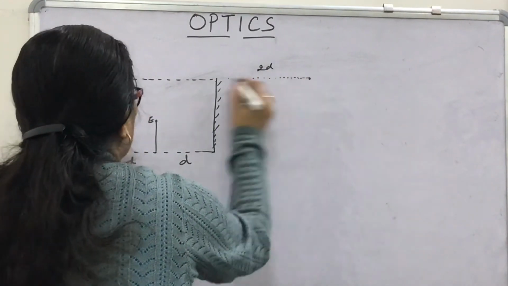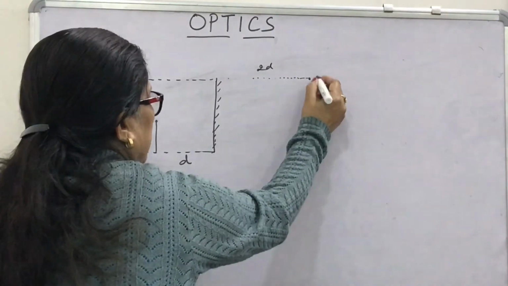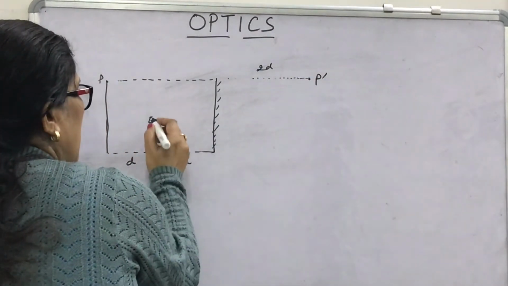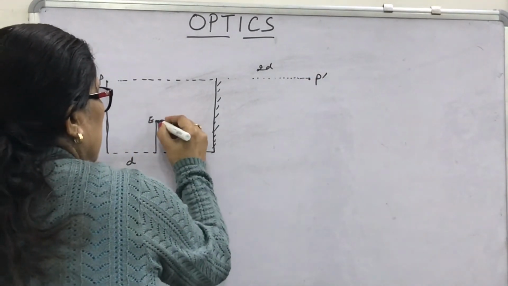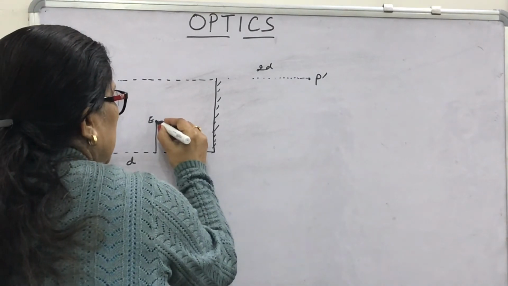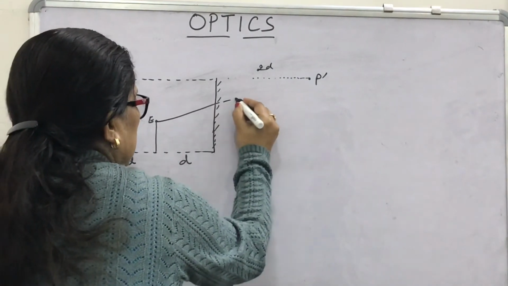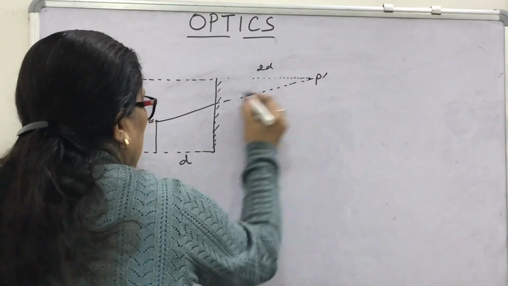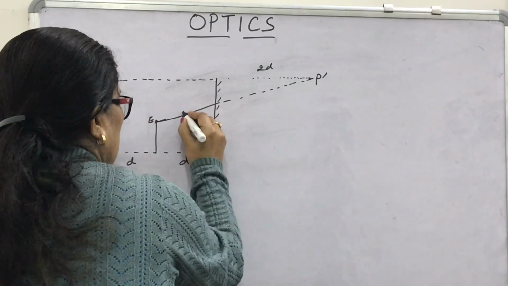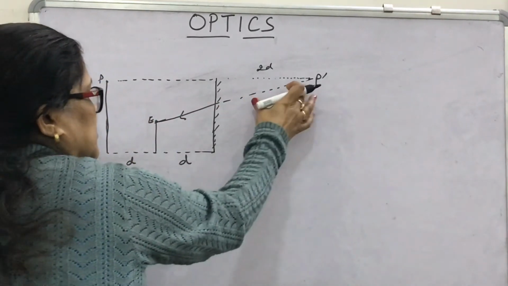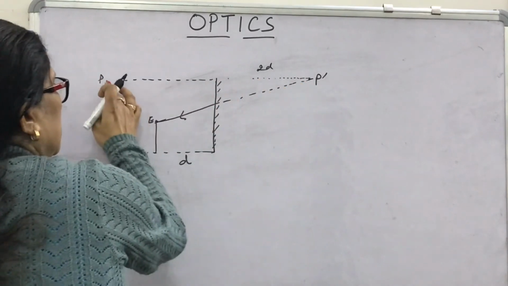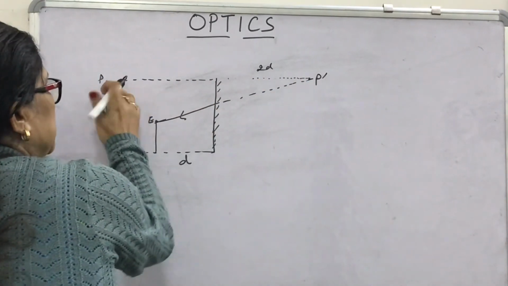So it will be here. If this is P, then this will be P'. Again, from P' to E, the eye of the person, if the ray is coming like this, this is the virtual position of the point. P' is the image of this point P.